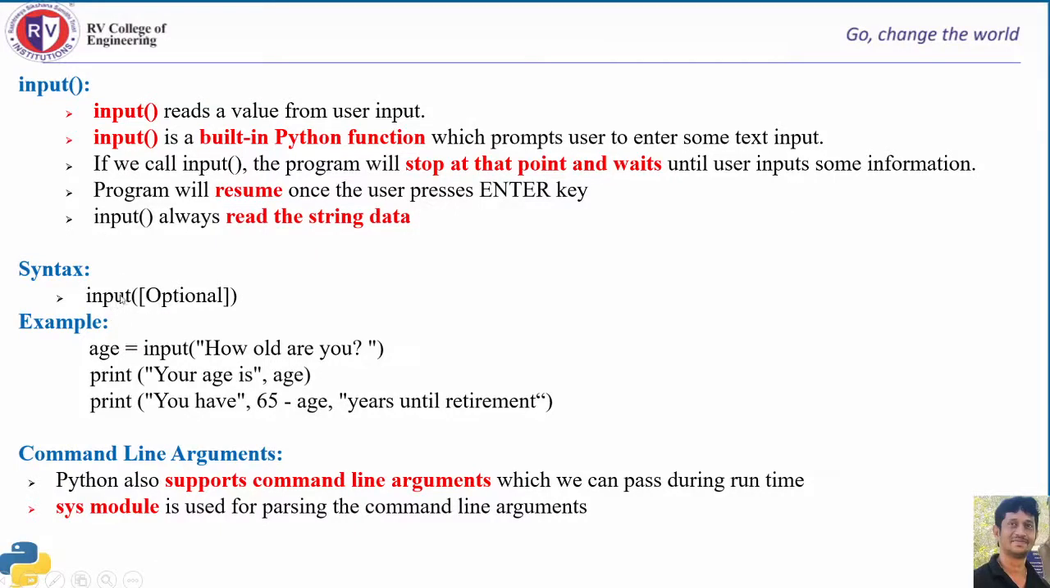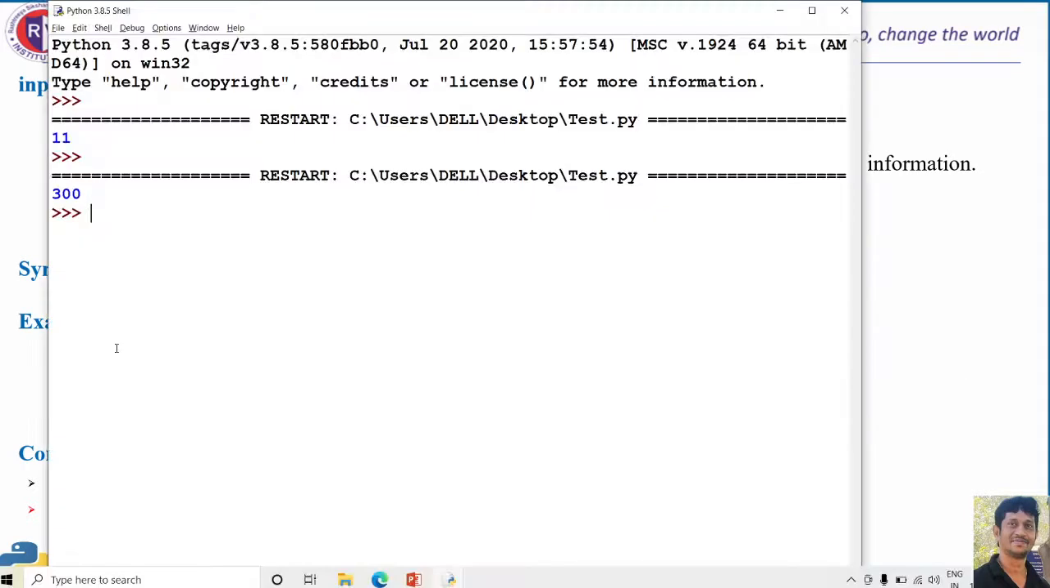Syntax for input function is as follows, that is you need to type input, you need to open the brackets, and within the brackets you can provide some optional message which looks something like this. So, whenever you declare this statement, that is age is equal to input with some message, the Python interpreter will accept the value from the user and store it inside the variable called age. Now, let us try with suitable example.